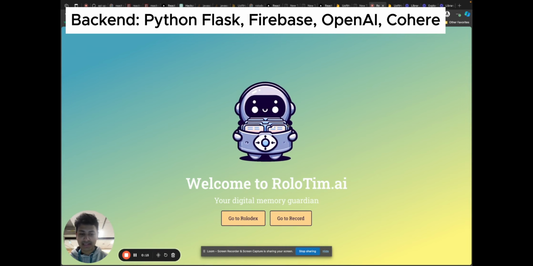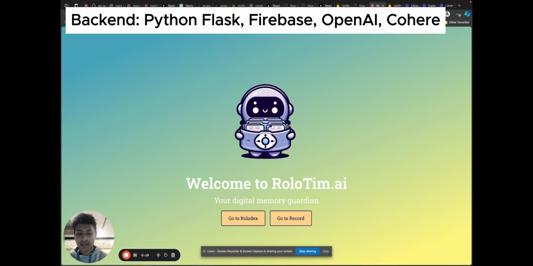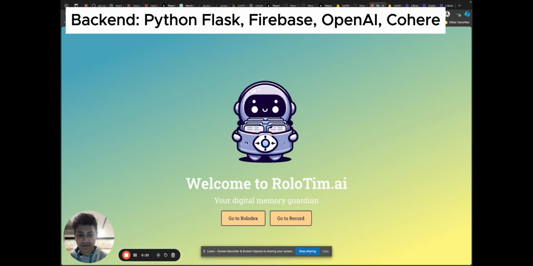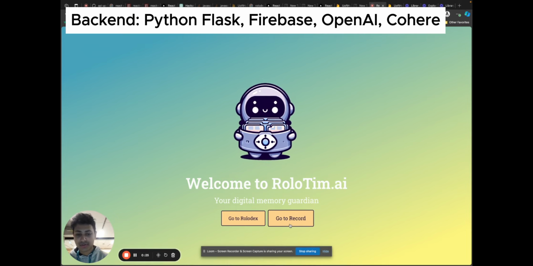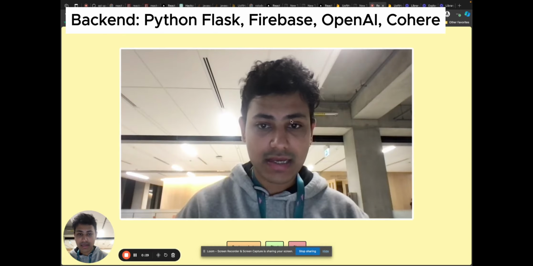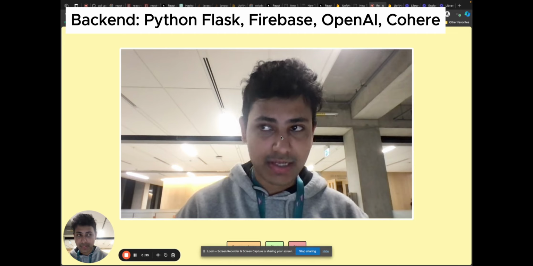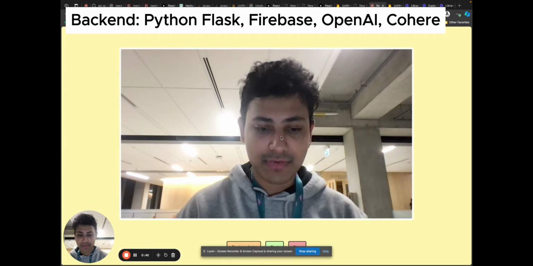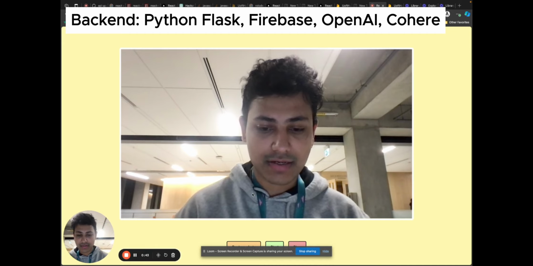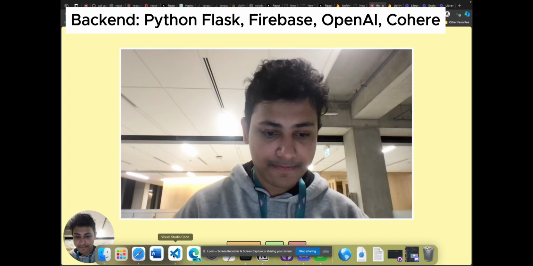I'll be going over the backend system for the application: React webcam, voice to text, and face recognition. First, we record people's faces and capture photos using React webcam, and then we pass that to our Python backend. We use face recognition to distinguish their face and separate them from other people. We also have a voice to text module built in, which takes their transcript and passes that to the backend as well. So let's look at our backend here.